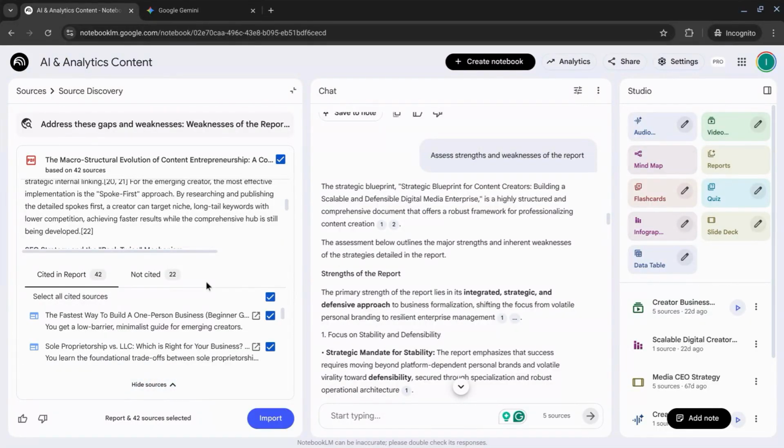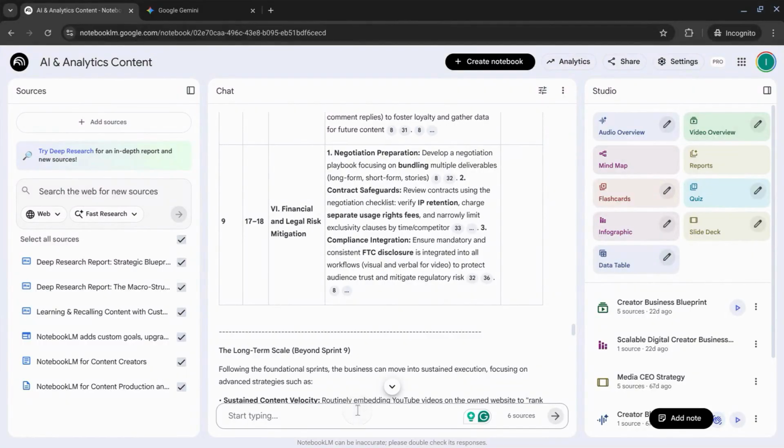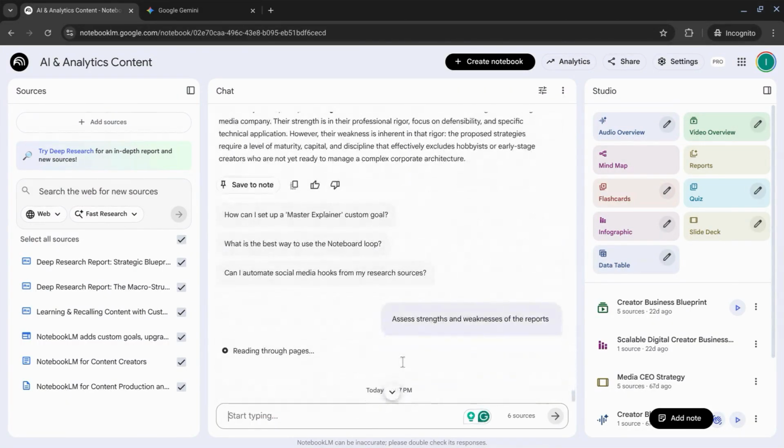My preference is only to add the deep research report. So I'm going to uncheck this box here and make sure this checkbox is marked, and then click on import at the bottom there. Repeat this step over and over to your heart's content. It's a very helpful step because it addresses things you hadn't thought of or things that you're unaware of.